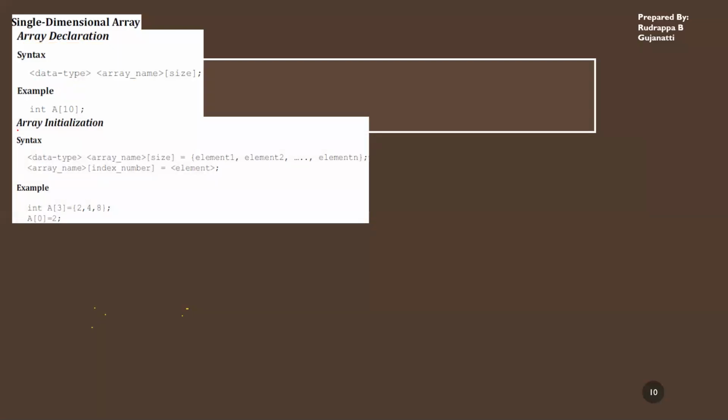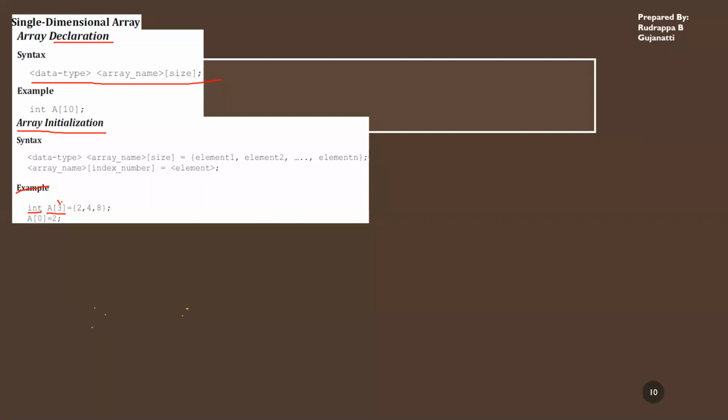So how do I initialize the arrays? Look at this example, then we'll come to the syntax. You can do it in two ways. One, directly when you are declaring it. When you're declaring it here itself, you can give the assignment, or you can do the declaration separate and initialization separate.